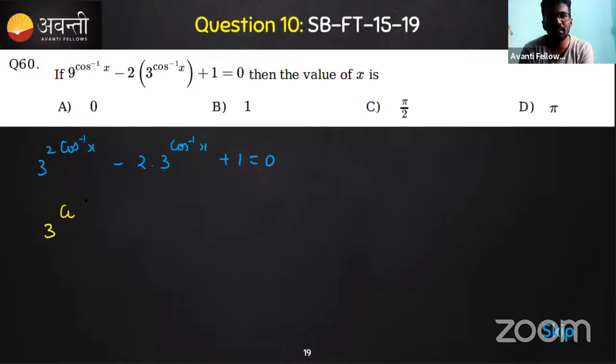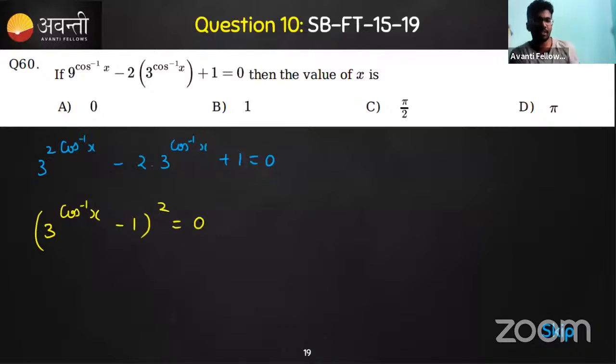So 3 to the power cos inverse of x minus 1 whole square, isn't it? So then only we'll get this expression, that is a square minus 2ab plus b square is equal to 0. Correct. So from this we can say that 3 to the power cos inverse of x has to be 1.